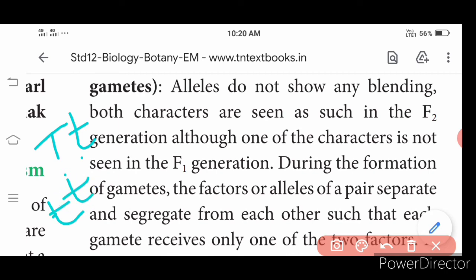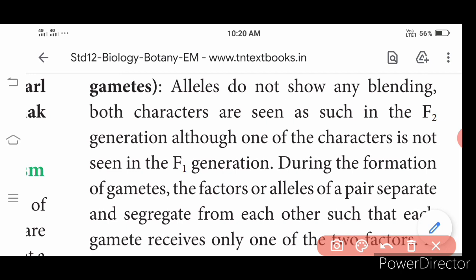We don't have any intermediate kind or intermediate height of the plant. So that is what is said here: there is no blending of characters. Do you understand what blending is? Mixing up, forming an intermediate form.